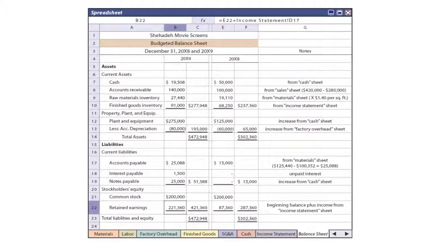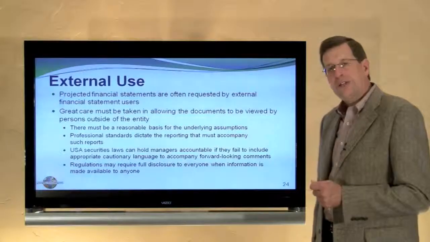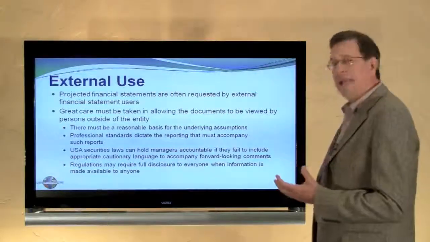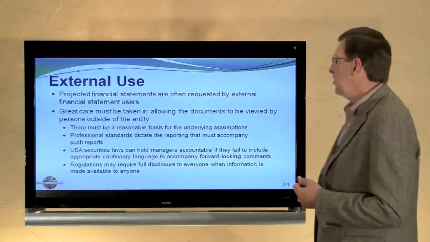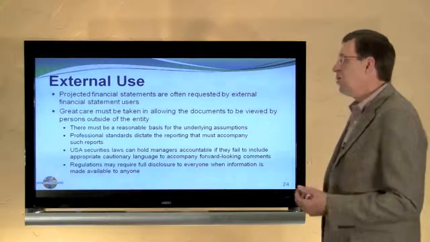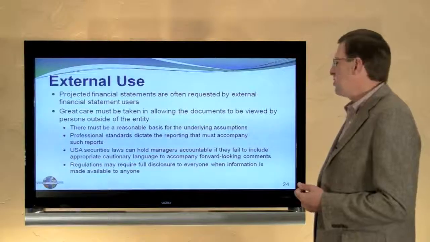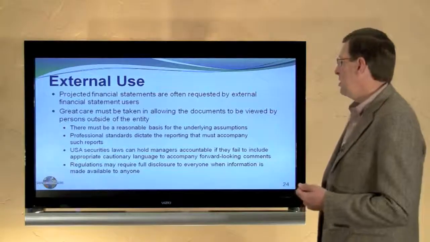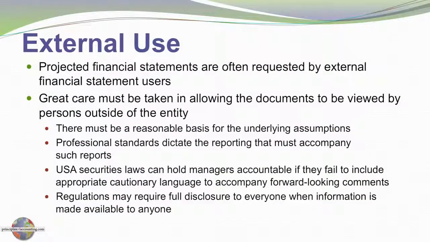This information should not be used externally. Budgeted information is normally internal use only. Occasionally an external user may request budgeted information. Great care must be taken in allowing externals to have access to that documentation. And when that occurs, there should be a reasonable basis for estimates that are used in the budget.